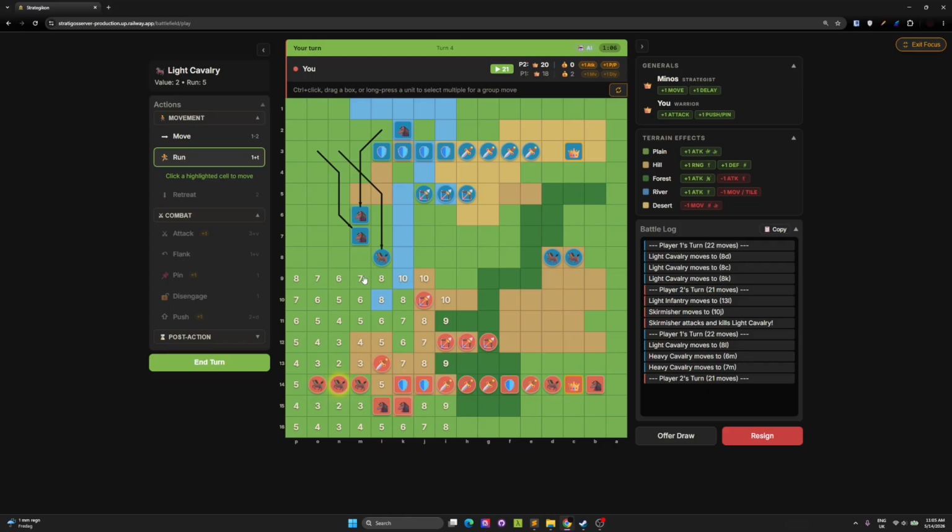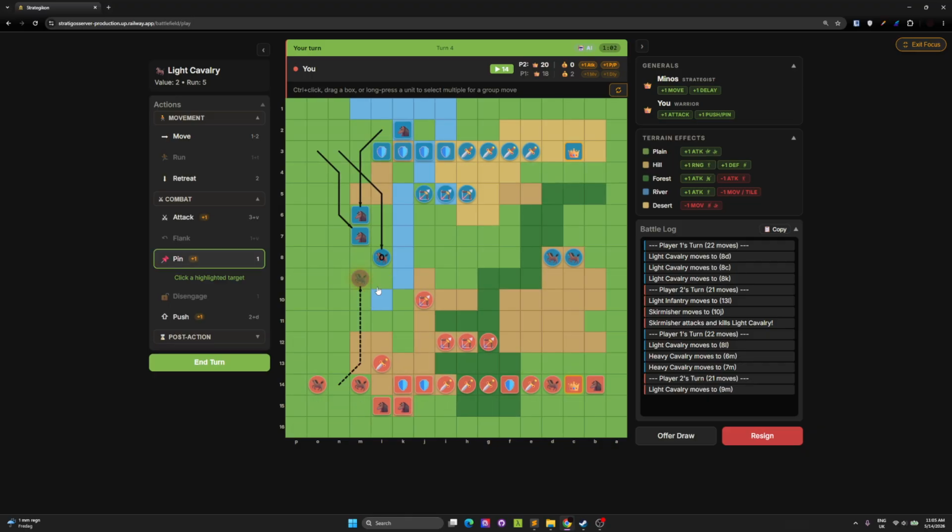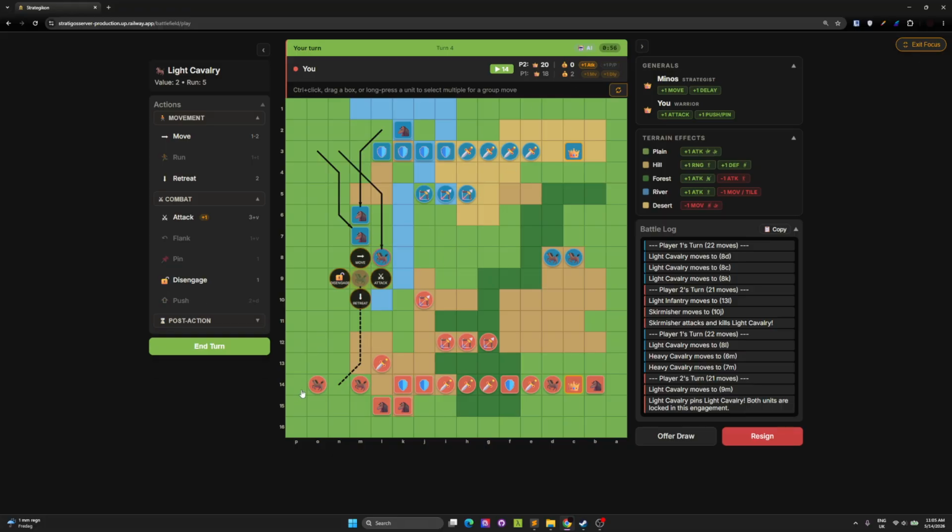If I just go over there and I say pin this unit, it costs 0 because my general has a special ability. So now he's pinned, you can see here. But I can also disengage if I like, or retreat. And you can only retreat when you are next to an enemy unit. You have to read a bit of the rules, that's fine.